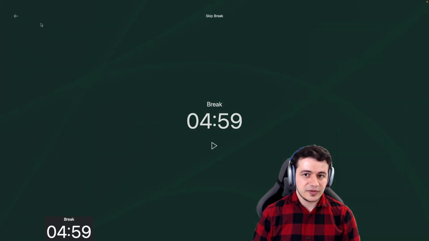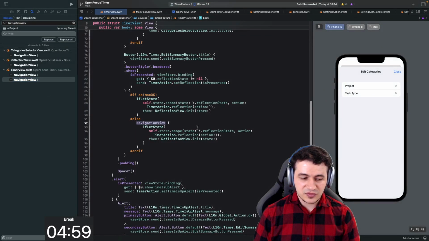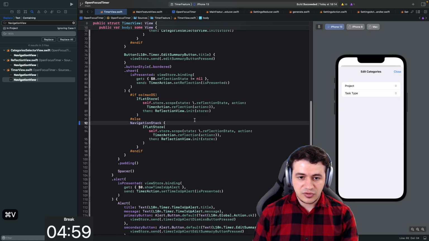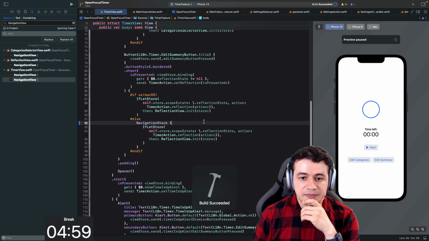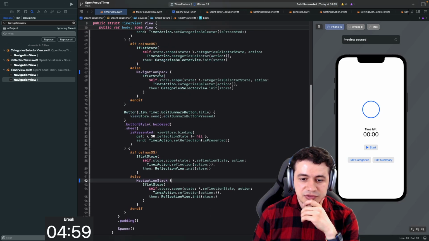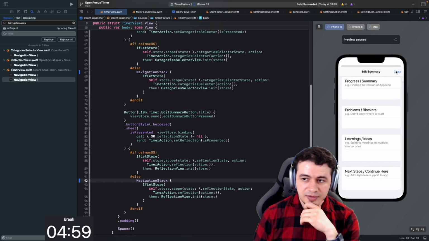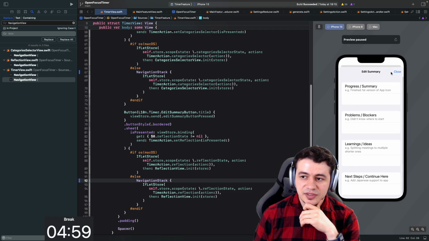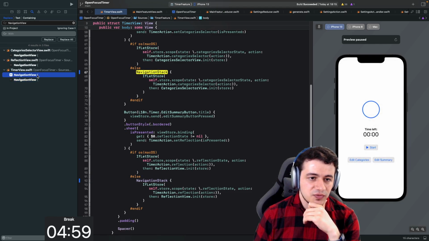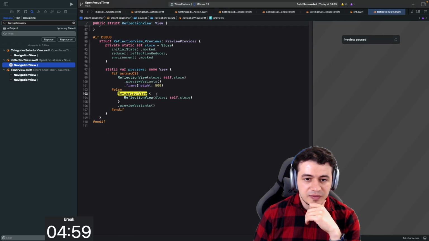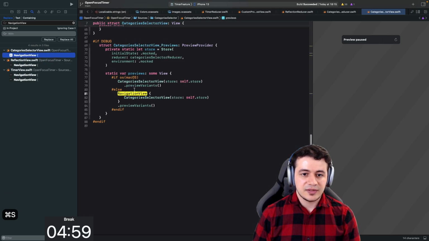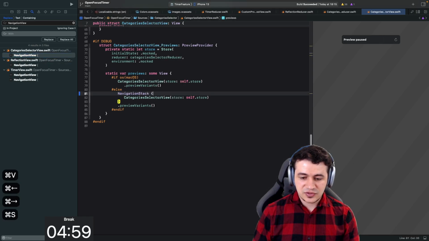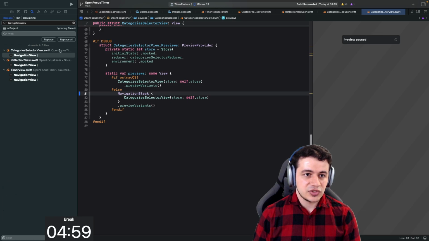And the break, okay, this is the third already, so this is getting to an end of the stream. Let me finish off this thing here. So we're changing here also to navigation stack for the reflection stream. Yeah, this does make sense. This just adds this thing here at the top. I think that's why I added that, to just have the title. And likewise, this is also the same view, reflection view, and there's the category selector where it makes sense. Okay, just replacing them all by navigation stack.